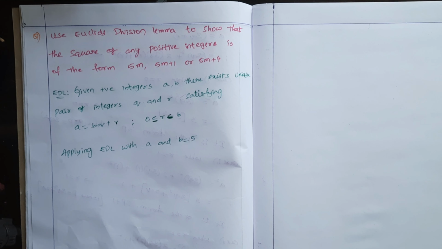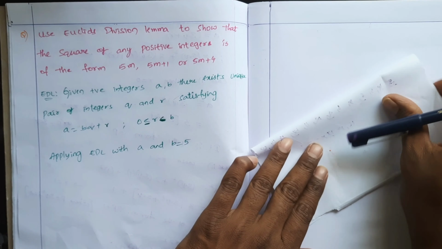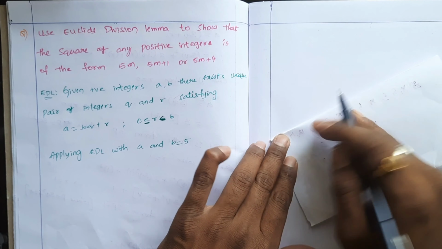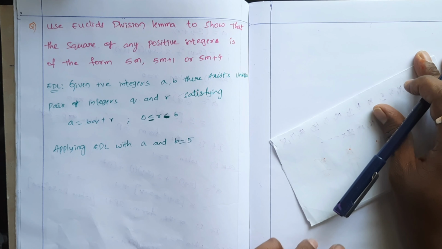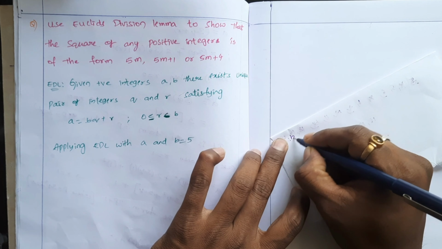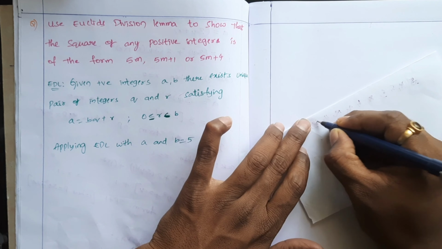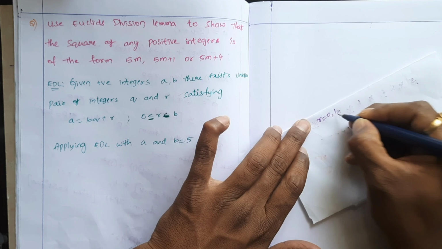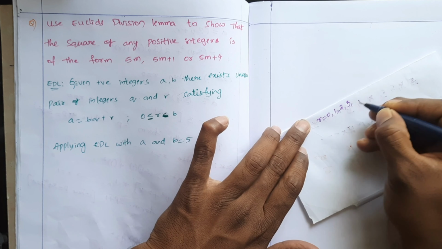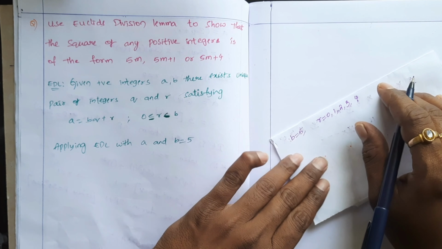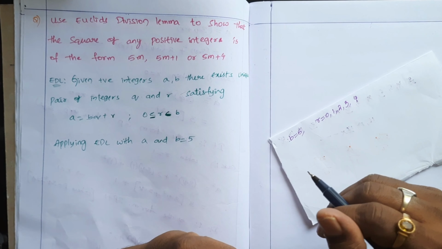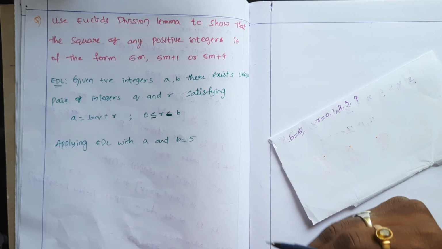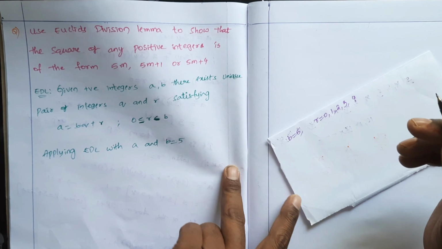So what does it mean? What is the actual meaning of the question? Using Euclid's division lemma, if you take any positive integer and divide by 5, then what are the possible remainders? When the divisor is 5, the possible remainders are 0, 1, 2, 3 or 4, but not 5. So 0, 1, 2, 3, 4 are the possible remainders when we divide any number by 5. But here the question is about the square of a positive integer.